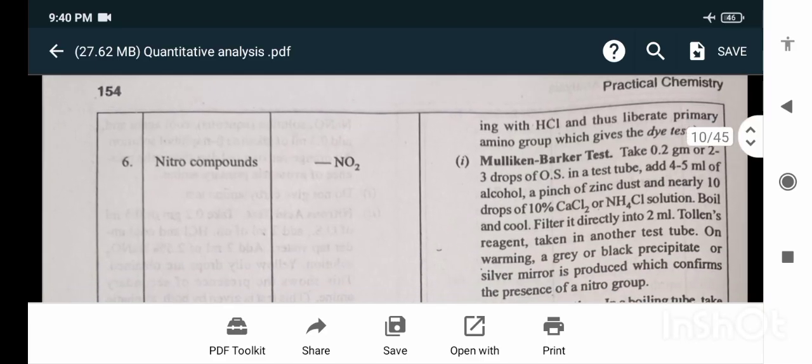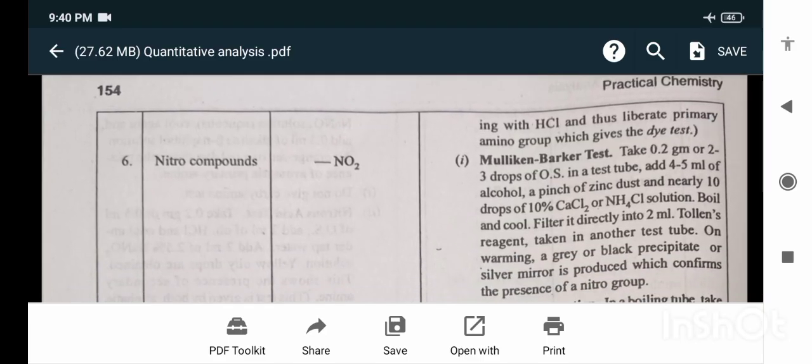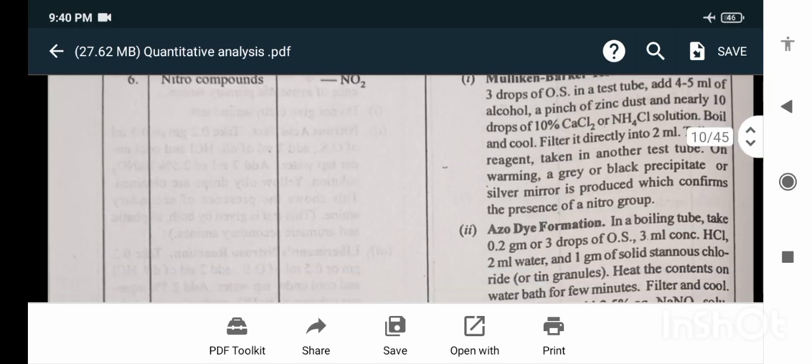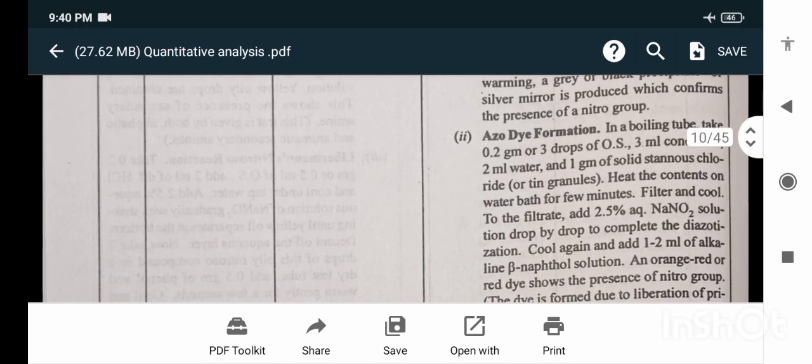Nitro compound: for nitro compounds the test is the Mulliken-Barker test. Take 0.2 gram or 2 to 3 drops of original substance in a test tube, add 4 to 5 ml of alcohol, a pinch of zinc dust and nearly 10 drops of 10% calcium chloride or NH4Cl solution. Boil and cool. Filter it directly into 2 ml Tollens reagent taken in another test tube. On warming, a grey or black precipitate or silver mirror is produced, which confirms the presence of a nitro group.